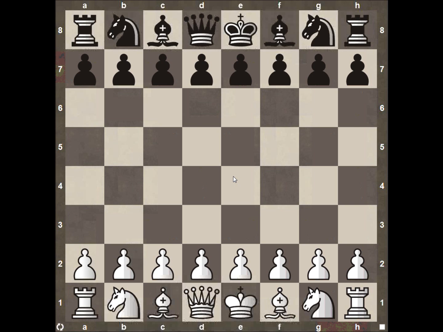Today we're going to be starting our series on the 2014 Candidates Tournament. One of my favorite tournaments, it has the top players in the entire world fighting for a chance to play the champion Magnus Carlsen at the end of the year. Each day I'm going to be doing coverage, taking, in my opinion, the best game of the day or a particular game that I just thought was very interesting that you could learn a lot from.